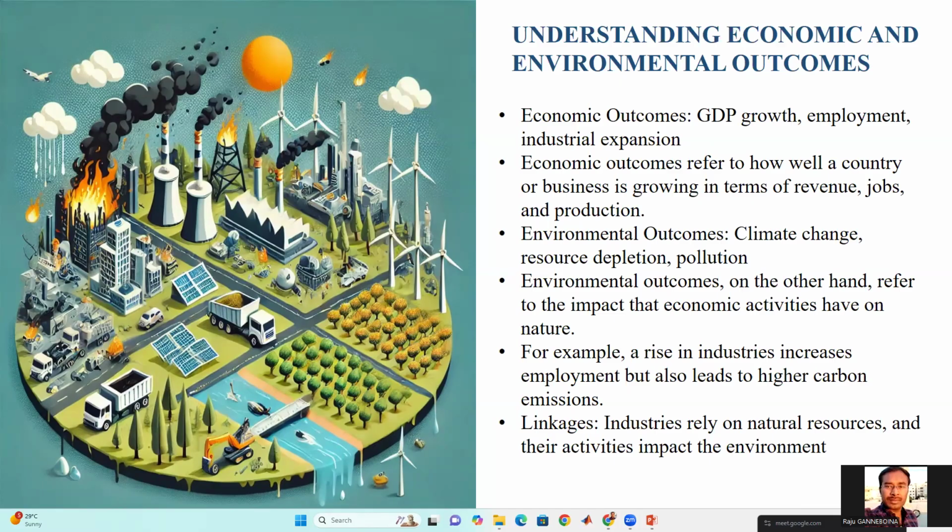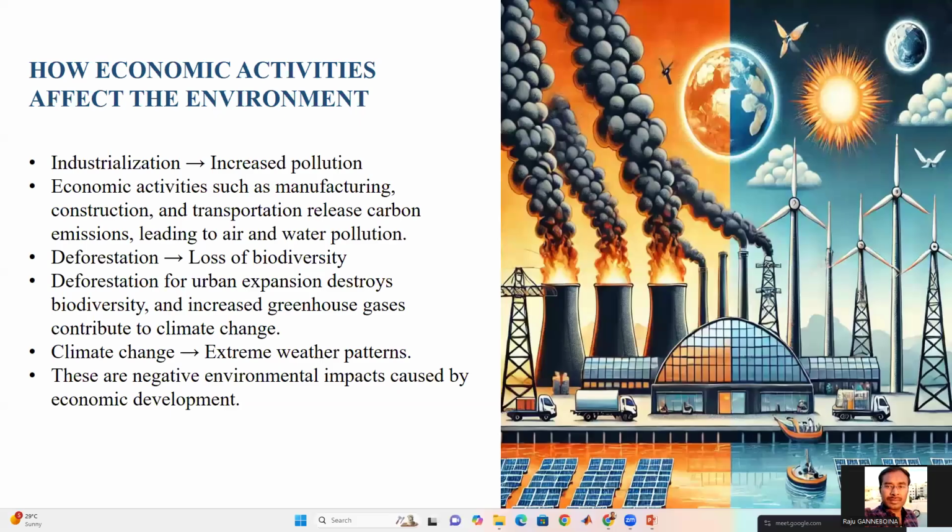Environmental outcomes refer to the impact that economic activities have caused on nature, like pollution, resource depletion, and climate change. The linkage is that industries use natural resources, which impacts the environment. Next slide.